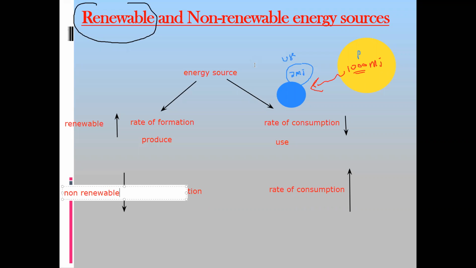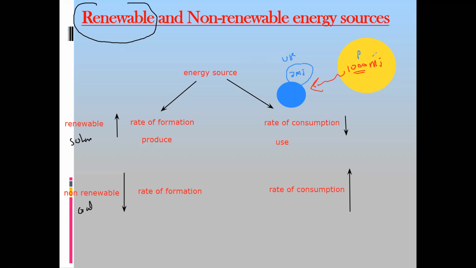energy resource. So solar was an example of renewable. Non-renewable examples: coal, oil or gas. These are non-renewable energy resources. So the rate of formation means the speed of formation.